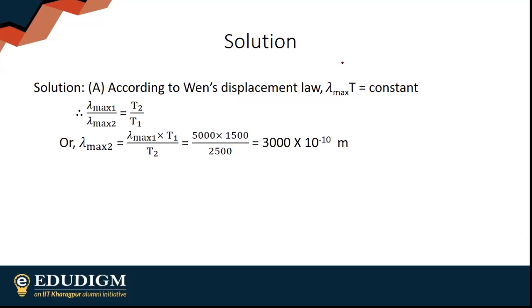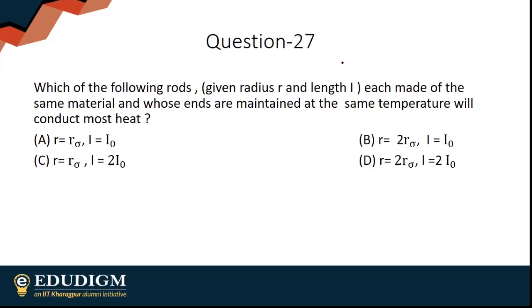Moving on to my next question. Which of the following rods of given radius r and length l, each made of the same material and whose ends are maintained at the same temperature, will conduct most heat?